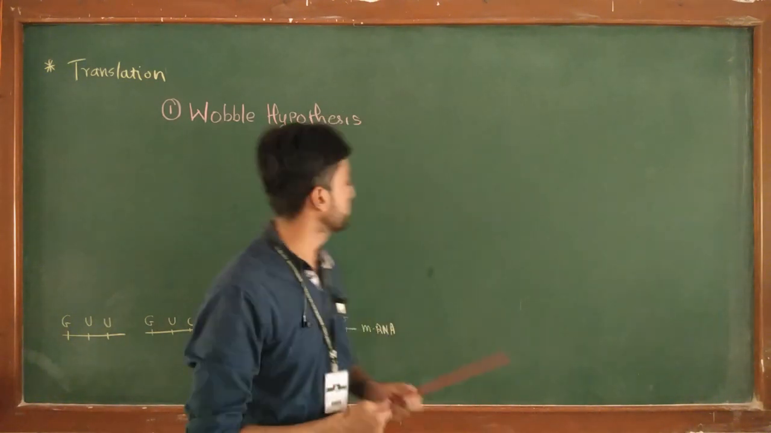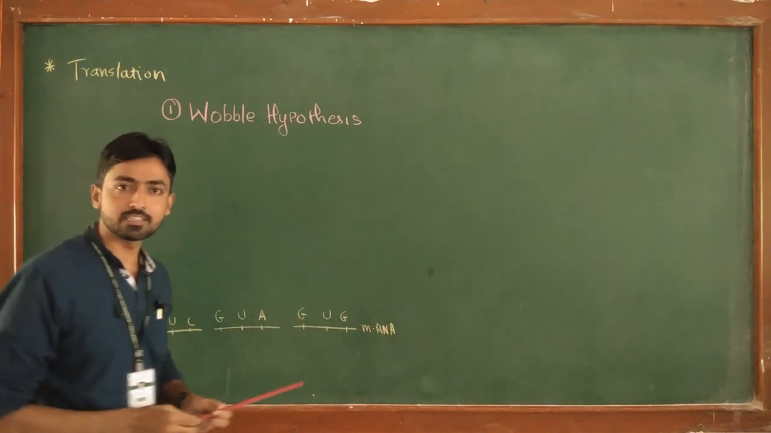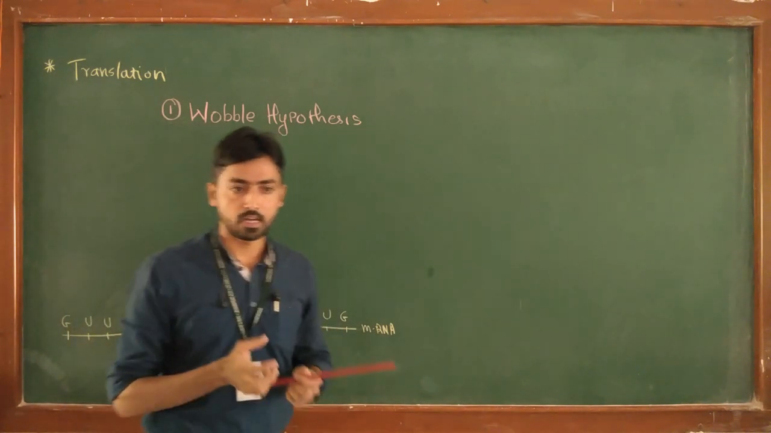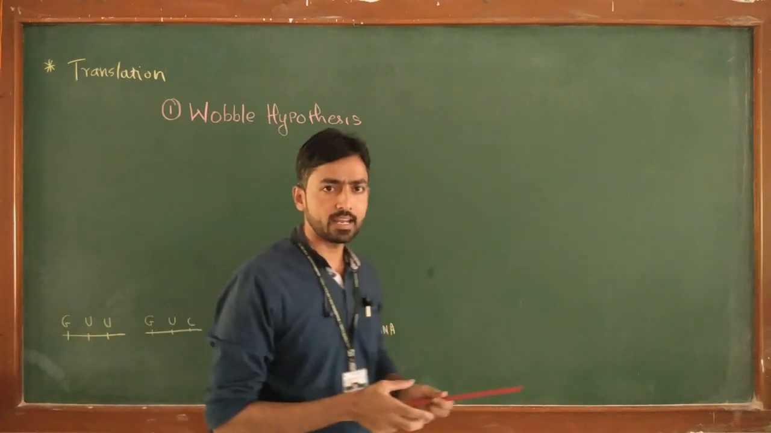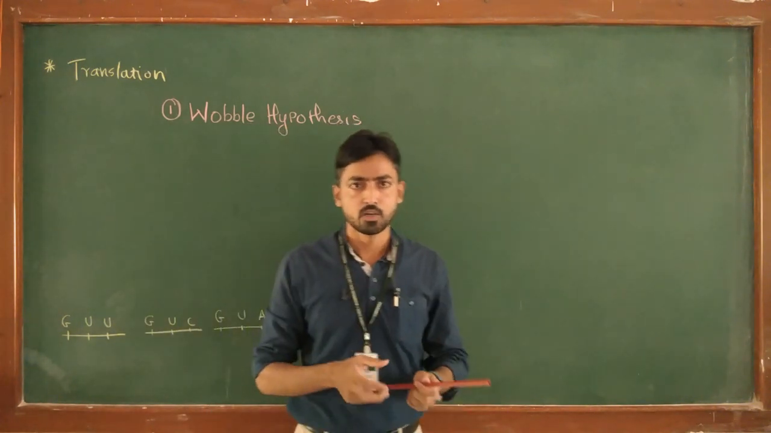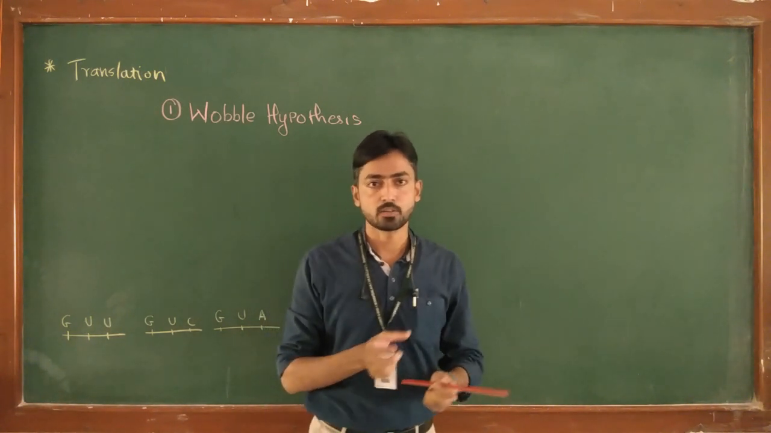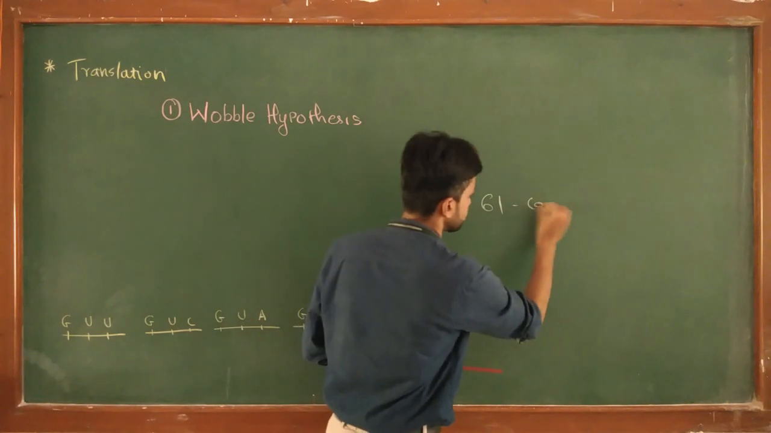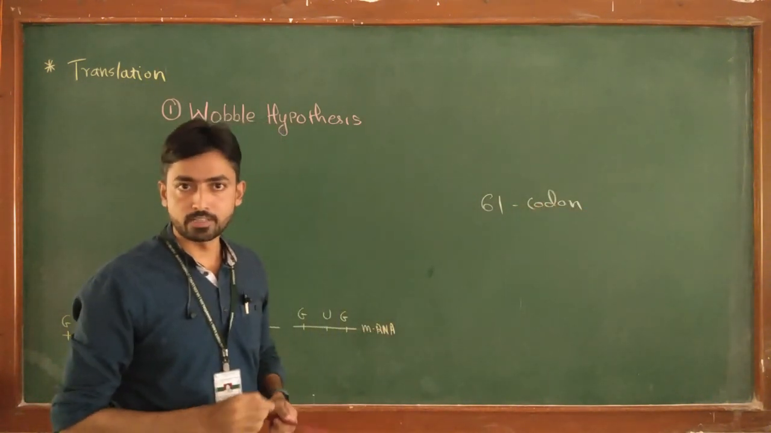So what is the Wobble hypothesis? The hypothesis was proposed in 1966 by Crick. According to this hypothesis, one tRNA can recognize more than one codon. We know that there are a total of 61 different codons which are functional in the prokaryotic cell.